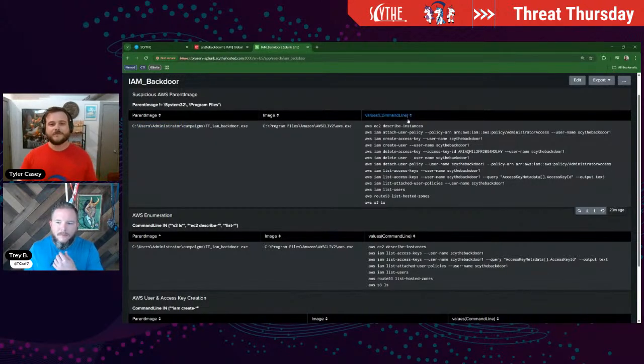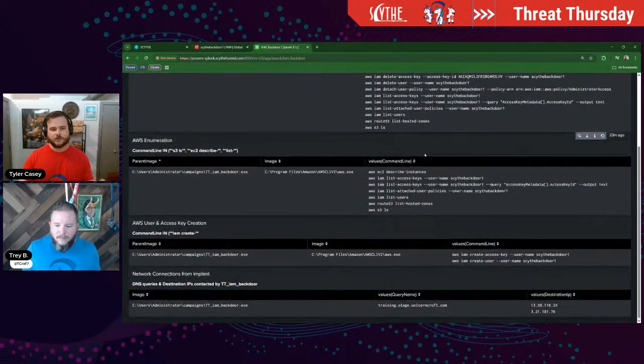But anyway, all of the command line listings that we have over here, we could see that because everything was run with the run module, it's all clearly logged for process creation. We can see them attaching the policy. We can see the access key being created, the user being created, and so on and so forth. But this big chunk, we broke down even more in these additional detections. The first one we have of those is AWS enumeration.